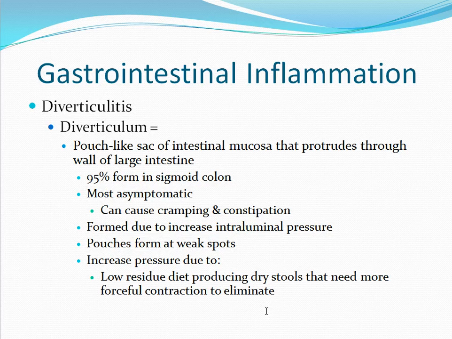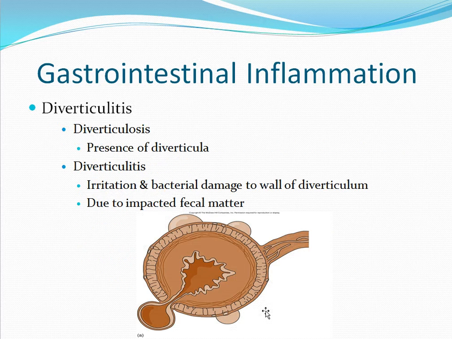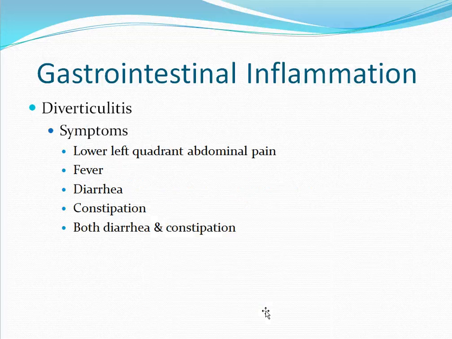Increased pressure may be due to a low residue diet that produces smaller, drier stools that need a more forceful contraction in order to eliminate them. Two other terms include diverticulosis, which refers to the presence of diverticula, and diverticulitis, which means irritation and bacterial damage to the wall of a diverticulum. This could be due to impacted fecal matter. Symptoms of diverticulitis include lower left quadrant abdominal pain, fever, diarrhea, constipation, or a combination of both diarrhea and constipation.